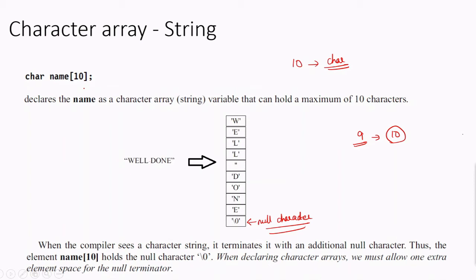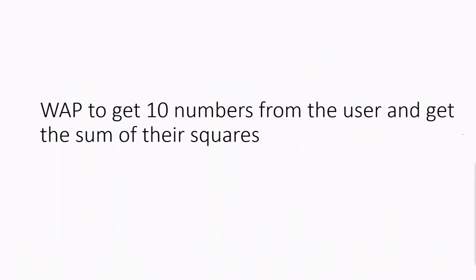When the compiler sees a character string, it terminates it with an additional null character. So the element 10 holds the null character \0. Whenever you declare a character array, we should allow one extra space for the null character. So now you have the basics of an array.